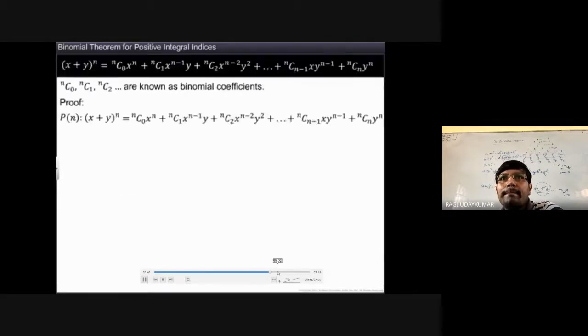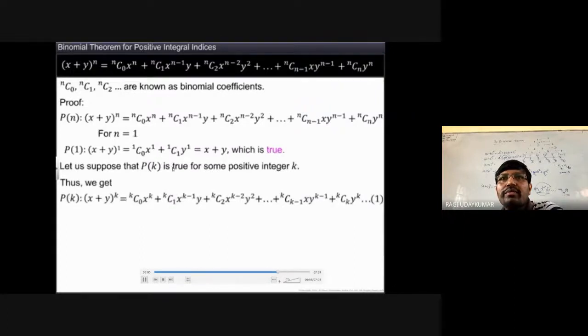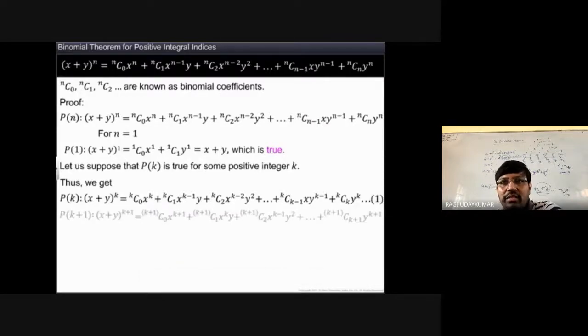So the binomial theorem: (x plus y) whole to the power of n is equal to nC0 x to the power of n, nC1 x to the power of n minus 1 y, and so on. This can be proved with the help of mathematical induction, which we have not discussed yet. In mathematical induction, what do we do? We have to prove that this identity is true for n equal to 1. For n equal to 1, we substitute 1, called P of 1.